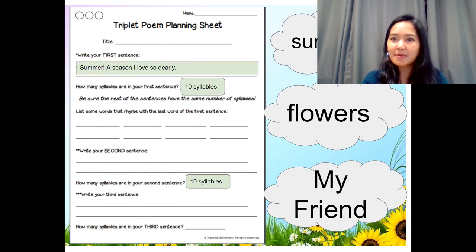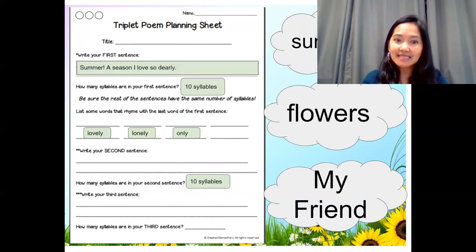And then I'm not done with my poem. I have to brainstorm on words that will rhyme with dearly. So I thought of these 3: lovely, lonely, only, and I have many more, like happily or gladly. Now I'm ready to write my second sentence.